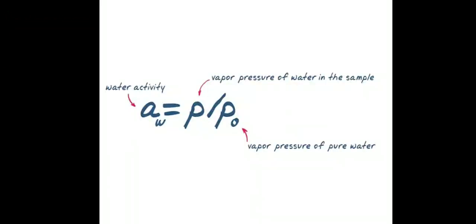So the formula for water activity is Aw equal to P divided by P0. P is the vapor pressure of the water in the sample, whereas P0 is the vapor pressure of the pure water.